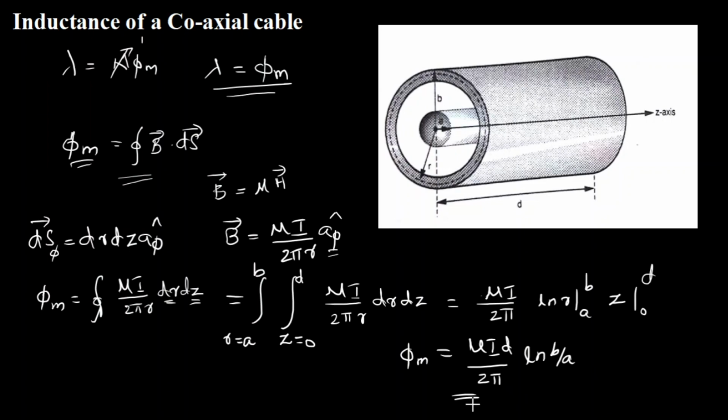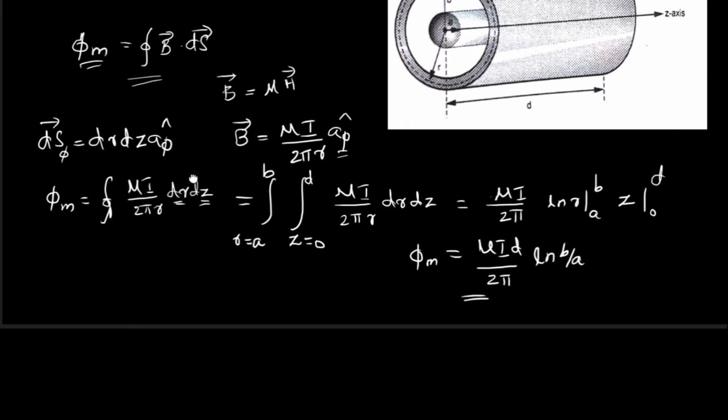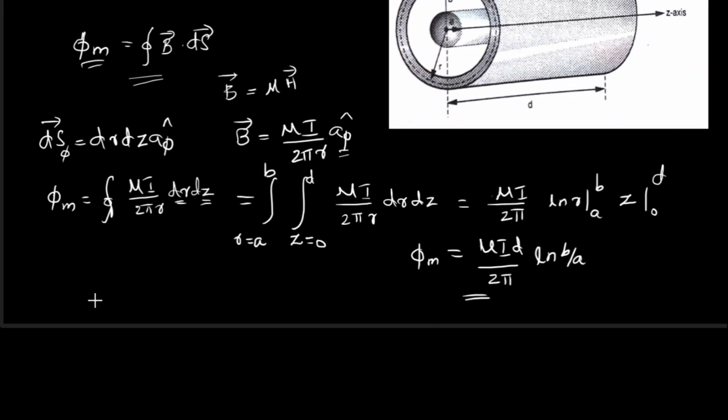Why was I interested in total flux? Because total flux is now nothing but the flux linkage. Total flux linkage is now equal to total flux, and that I have. So from definition of inductance, the total flux linkage to the total current will give me the inductance. So going by that, here the total flux linkage is phi m, the total flux itself, divided by the current carried by the coaxial cable.